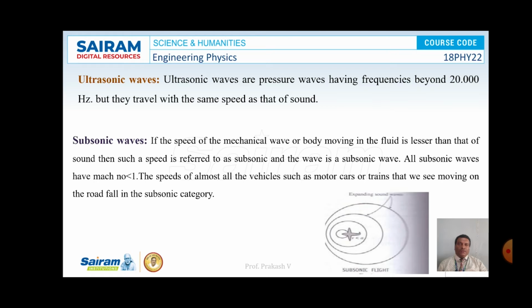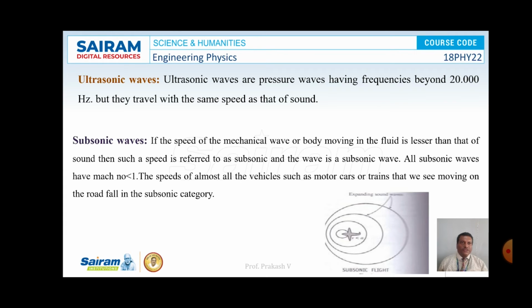And the next type of wave is the subsonic wave. If the speed of the mechanical wave or a body moving with a certain speed is less than that of sound, then it is considered as a vehicle moving with subsonic speed, or a wave moving with subsonic speed is considered as a subsonic wave. All subsonic waves have Mach number less than 1.